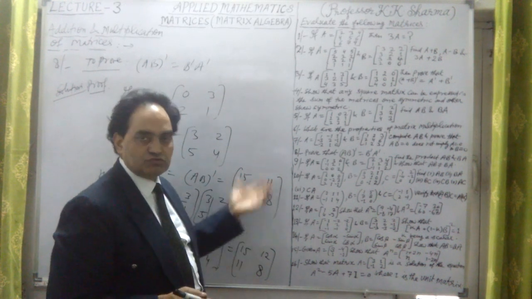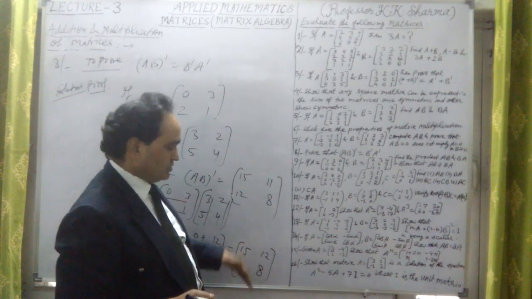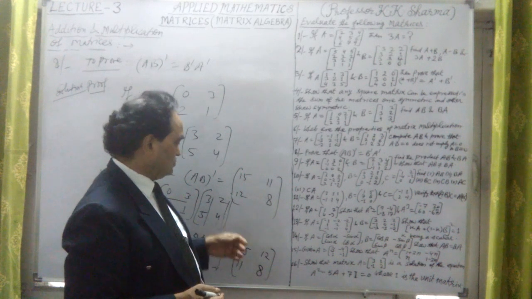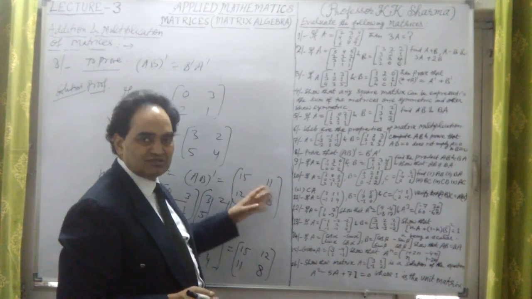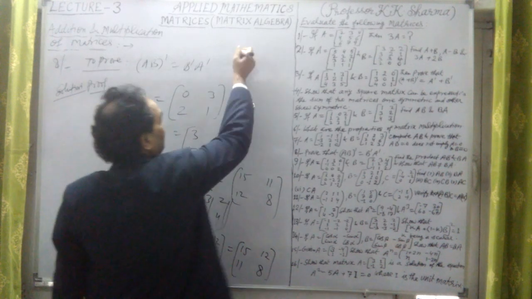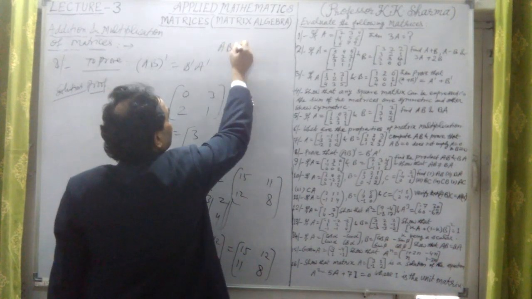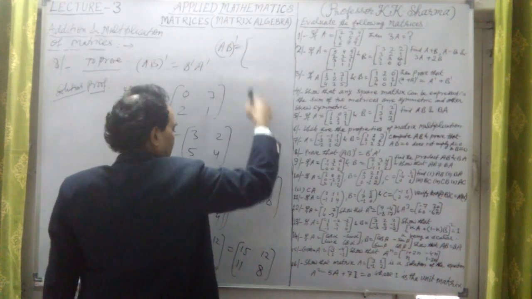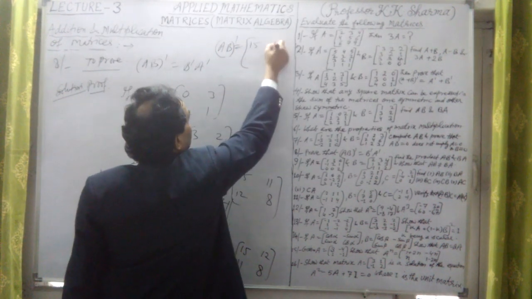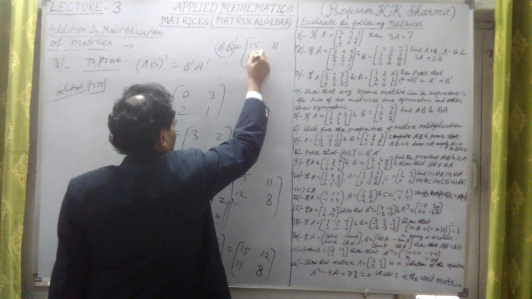This converts rows into columns, and interchanging rows into columns gives us the transpose of a matrix. So AB whole transpose matrix is 15, 11, 12 and 8.